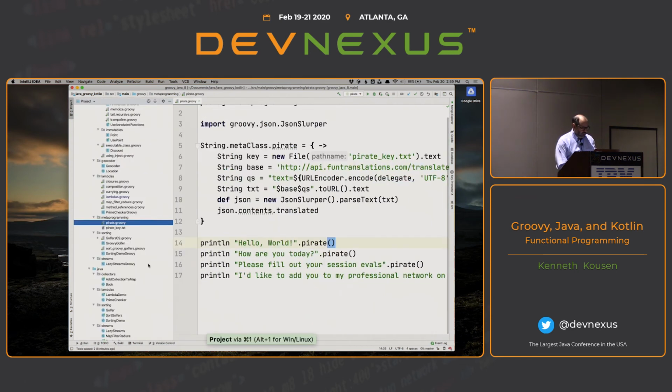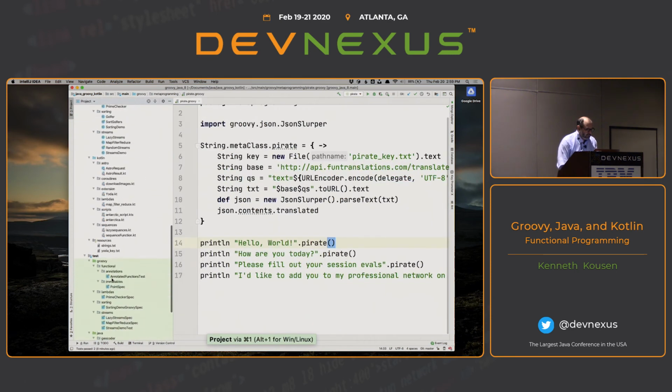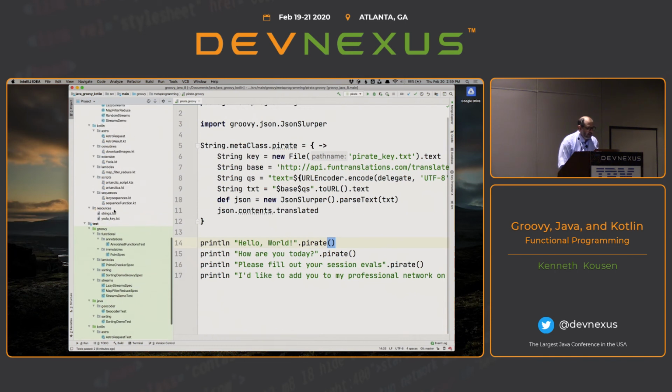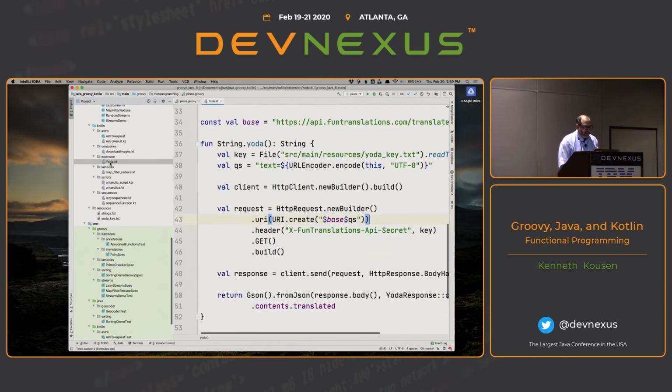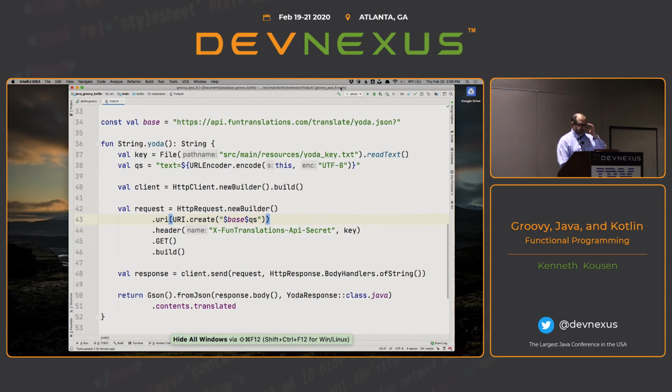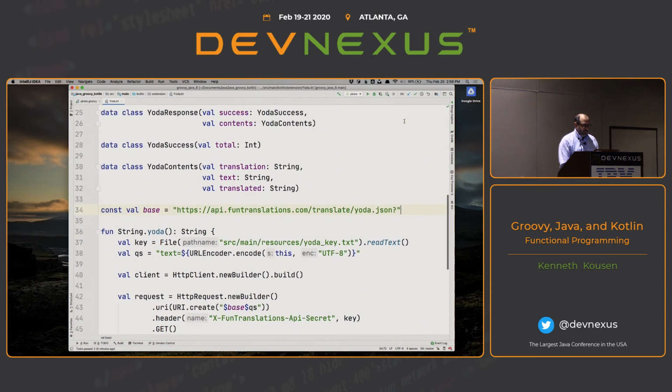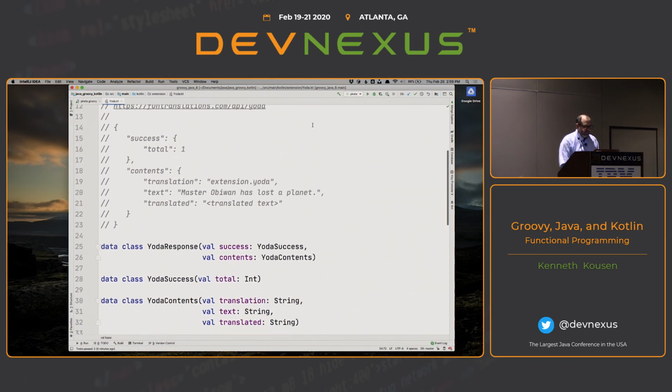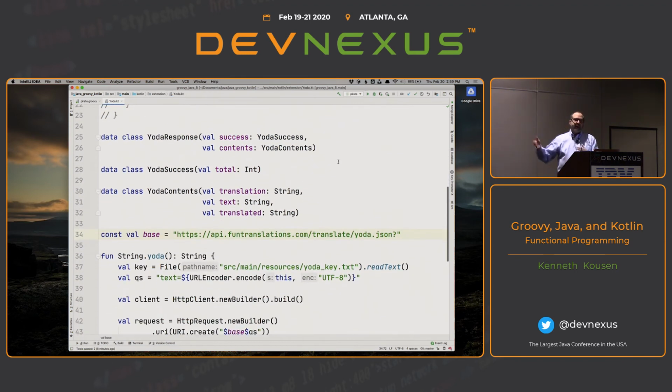Now in Kotlin, you could do something somewhat similar. In Kotlin, I have my same website, different translator. I'm doing a Yoda translator. And in this case, here's the JSON response that comes back. I commented it out. So you get a total big object here, and then success has a total, and contents has translation and text, and then the translated value. So I built Kotlin data classes to map each of those.